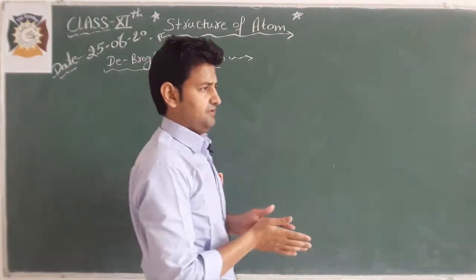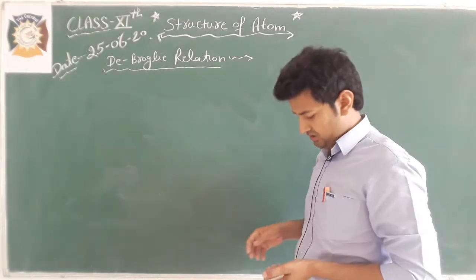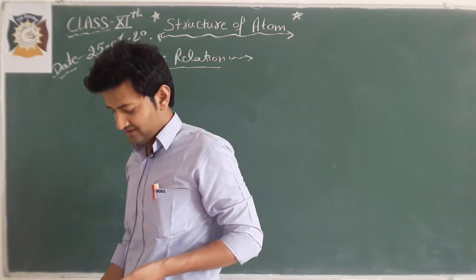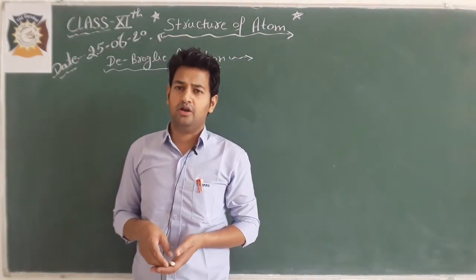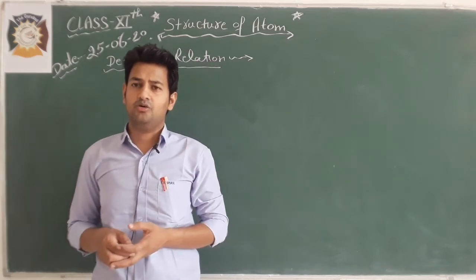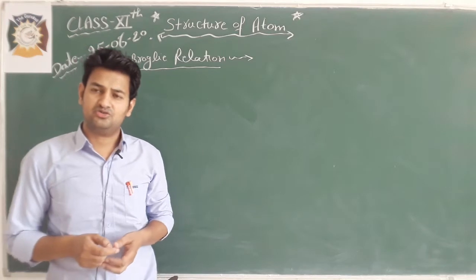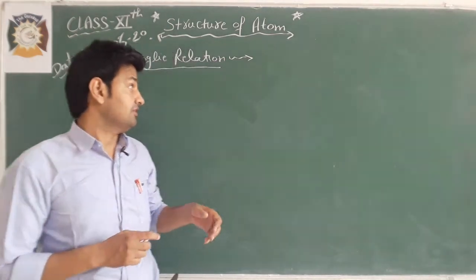According to de Broglie principle, like the photon, all other particles such as electron, proton, atom, molecules, all these particles also show dual character, means these also show like a particle as well as a wave.